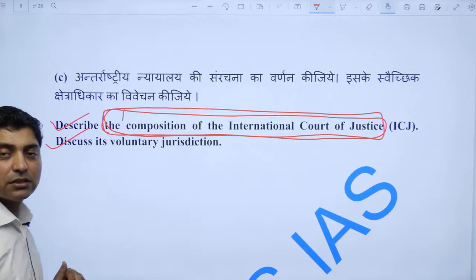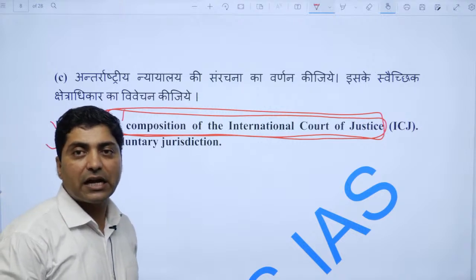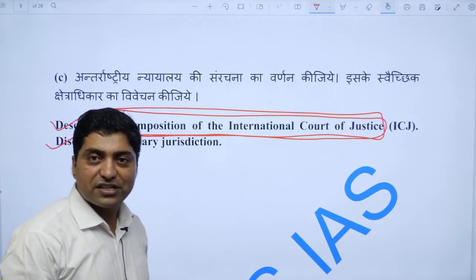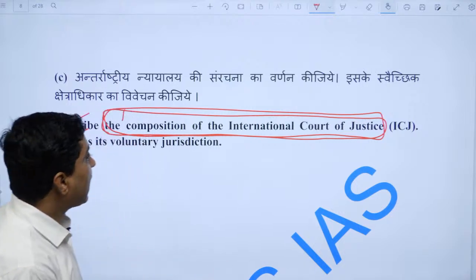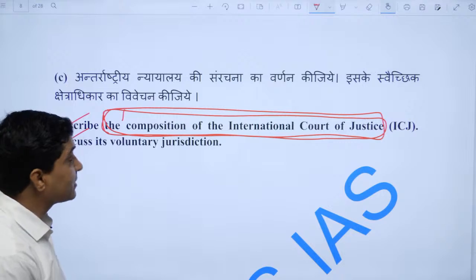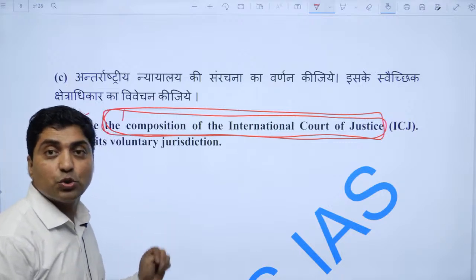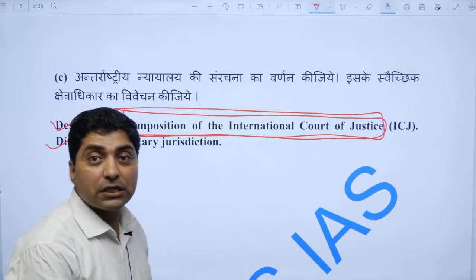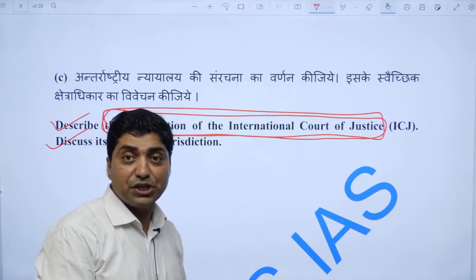ICJ consists of 15 judges, right, and they are elected by the UN General Assembly and UN Security Council, right, for 9 years, right, and their function is to give legal advice on international law, and their function is also to resolve disputes of an international nature, right.